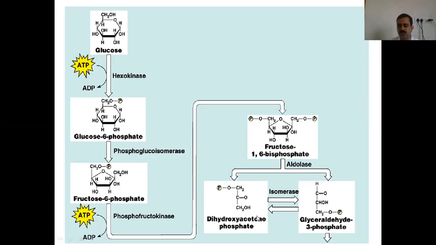Now, these two products, dihydroxyacetone phosphate and glyceraldehyde 3-phosphate, are interconvertible with the help of the enzyme isomerase. If you see structurally, with the help of an enzyme, it can easily convert these two structures into their intermediate forms.